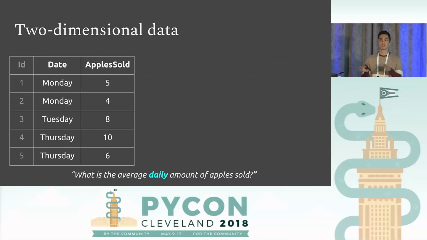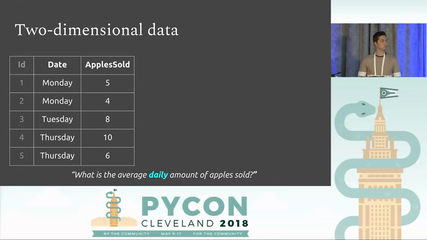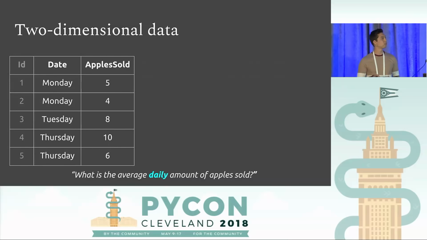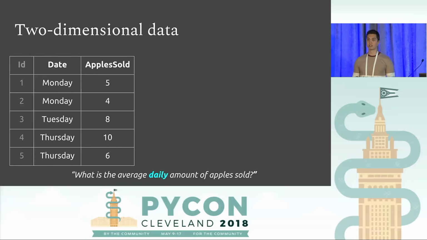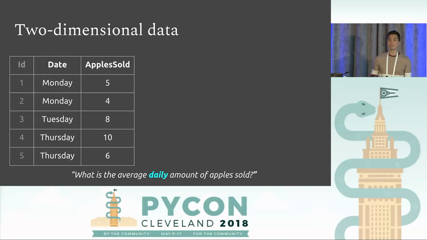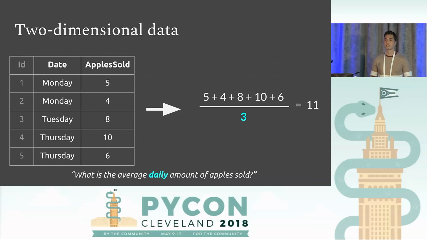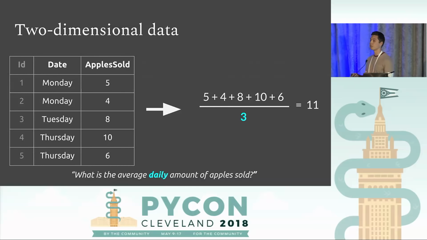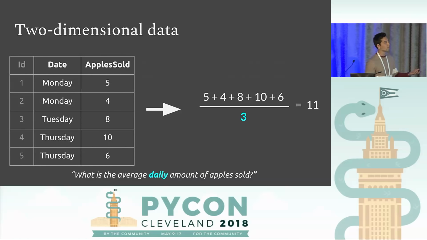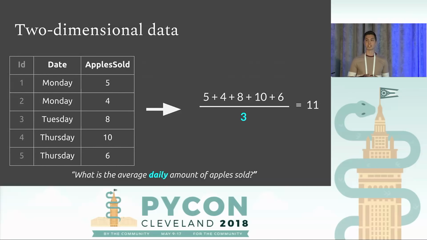So now we're going to move to two-dimensional data. And I'm going to tweak the question just a little bit. So now I'm going to ask, what is the average daily amount of apples sold? So is our denominator still 5 here? It's not. It's 3. Because we have 3 unique days. So on an average day, we sell 11 apples, not 6.6 as before, because we've changed the question.